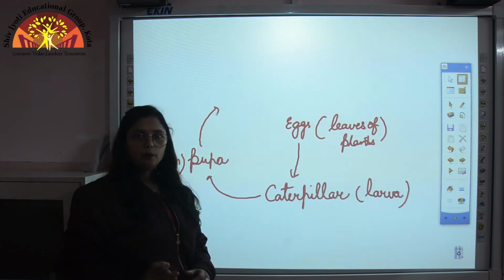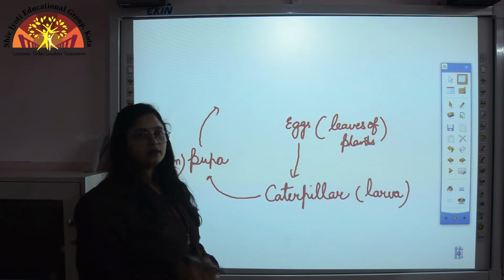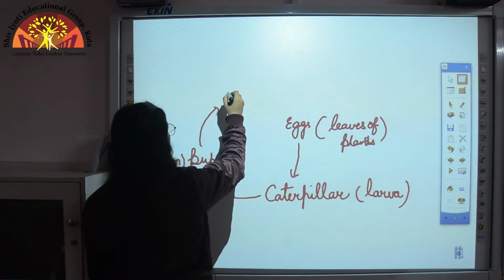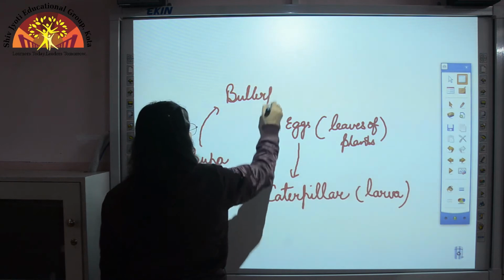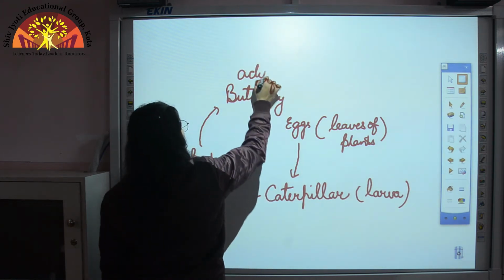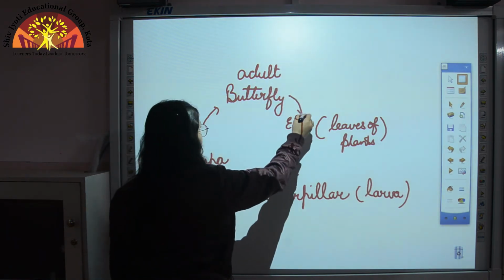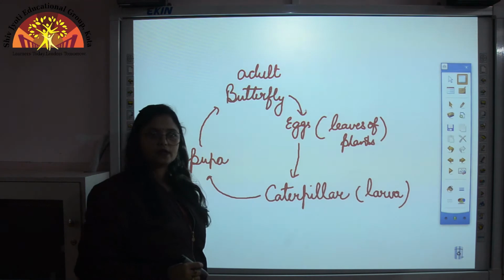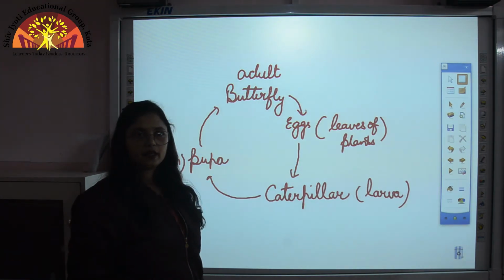Now after pupa, when the pupa develops inside the cocoon for around 1 week, then a small beautiful butterfly, that is an adult butterfly, comes out of the pupa, and this is the last stage of the life cycle of a butterfly. So children, let us recall the life cycle of a butterfly.